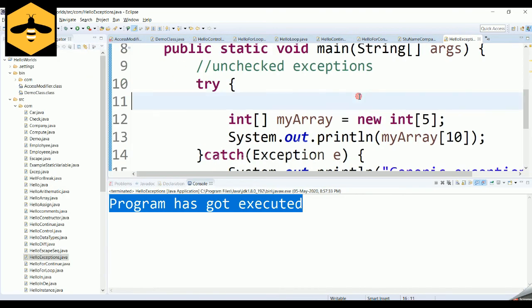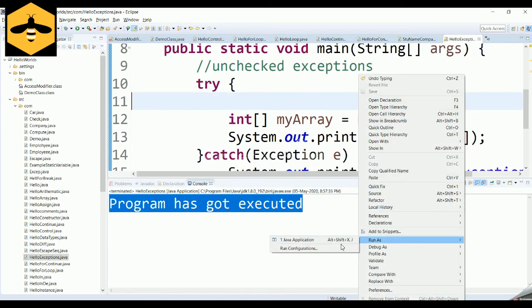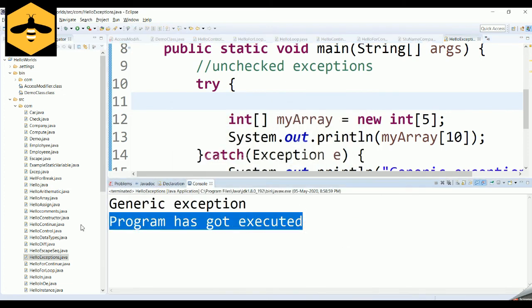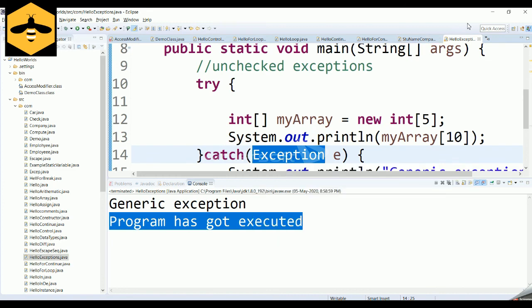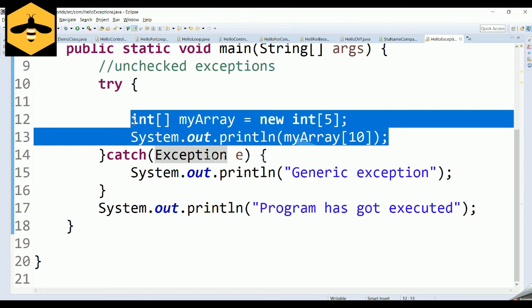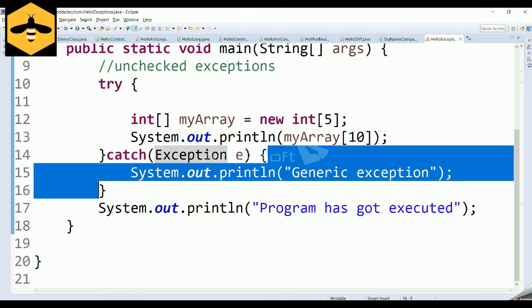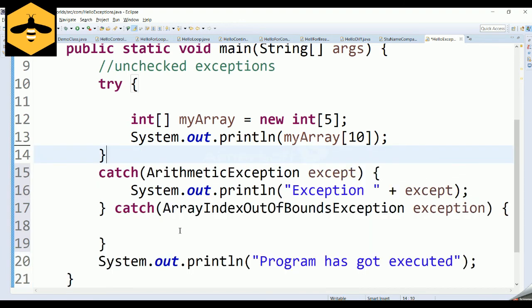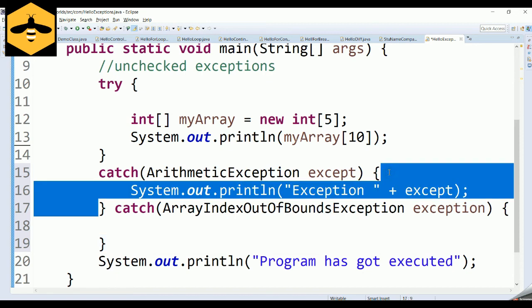For example, if you remove all these things and if you try to run this particular program, even in that scenario, the program will run properly, because all these exceptions like the arithmetic exception, array index out of bound exception, are child classes of the super class exception. So even though you have not caught array index out of bound exception, that exception has been caught by this particular block. So if you are going to catch a generic exception, that should sit at the bottom, and the more specific exceptions should sit at the top.